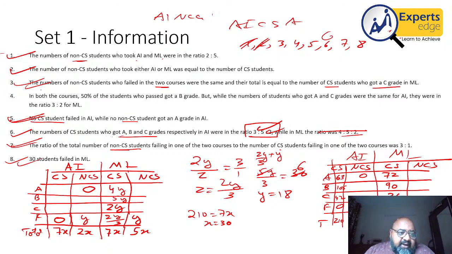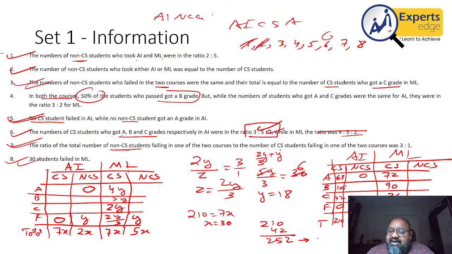Now let us look at the fourth statement because that was giving us a breakup of the distribution of the grades. It says in both the courses, so individually for both of them, 50% of the students who passed got B grade. So let us look at AI first. How many students have passed in AI? All the 210 from CS and 60 minus 18, that is 42 from non-CS. 252 students have passed.